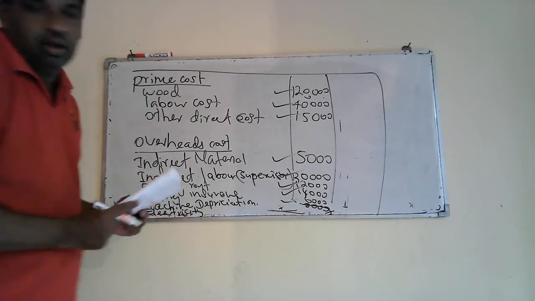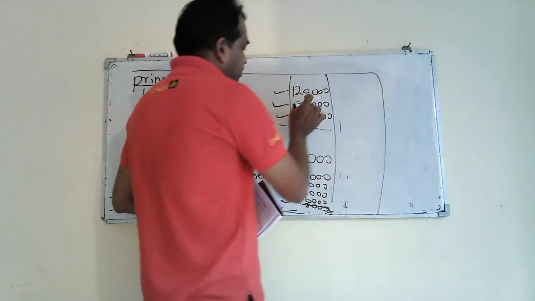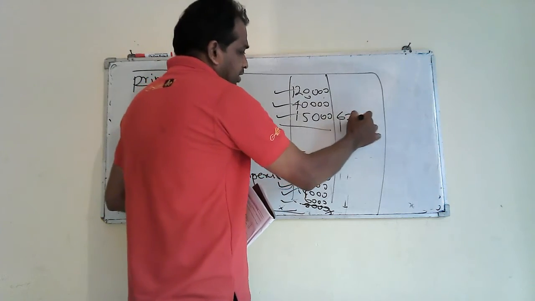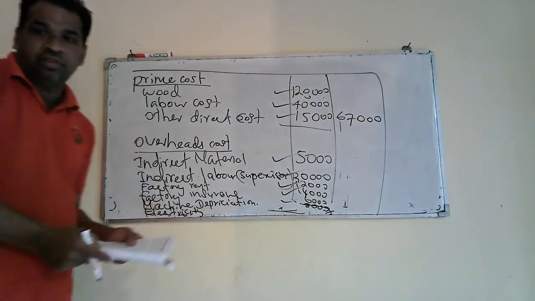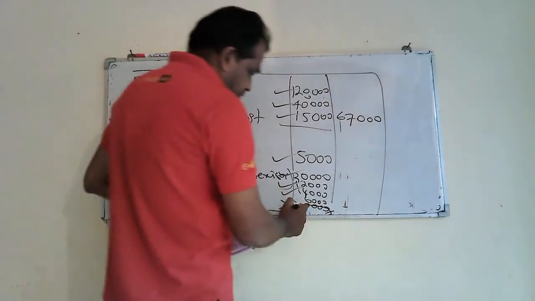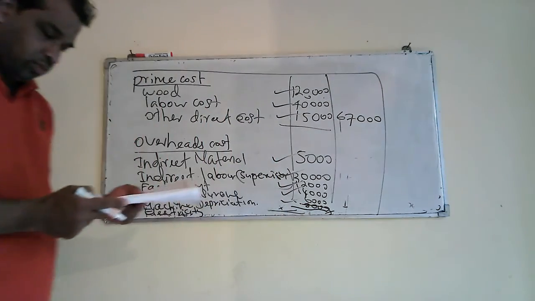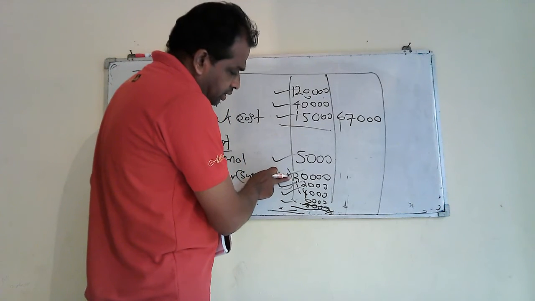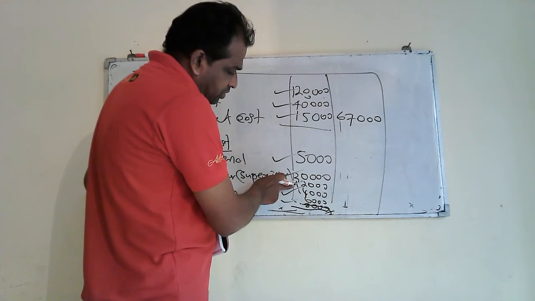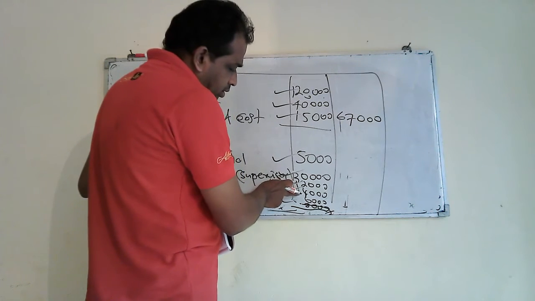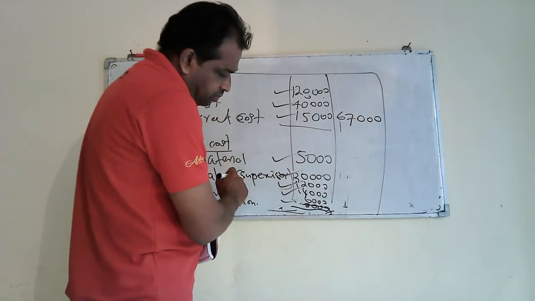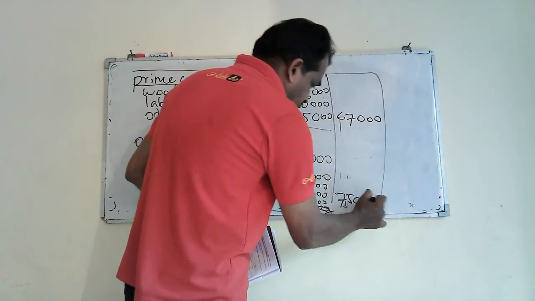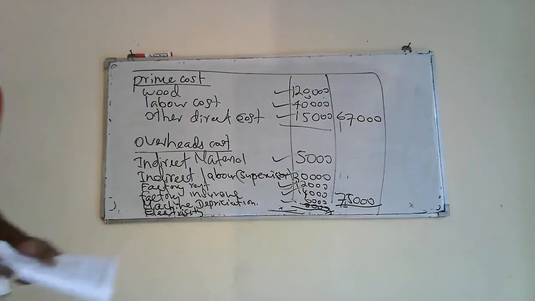Now we can calculate the total here. 12,000 plus 14, 52, 67,000. That is the total prime cost, 67,000. And you take the addition of overheads. Here 5,000, 30,000, 35,000, 12,000, 45, 47, 57, 61, 67 and 75,000. 75,000 will be the total overhead cost.